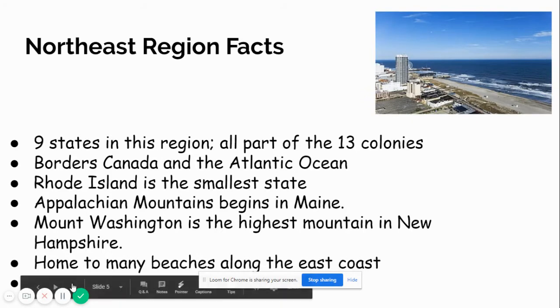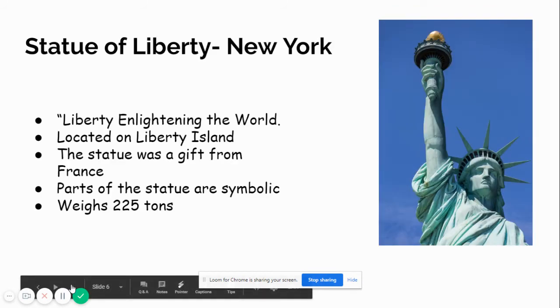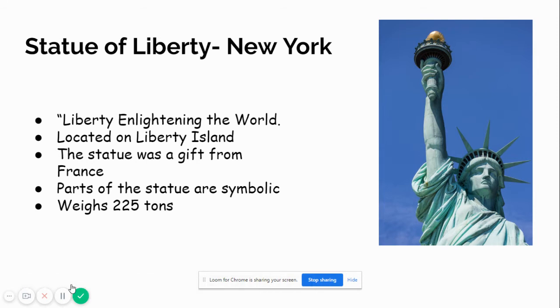And along the Atlantic Ocean is home to many wonderful, infamous beaches on the East Coast, Atlantic City being one of them, Hilton Head in South Carolina. There are so many wonderful beaches that you can find on the East Coast.